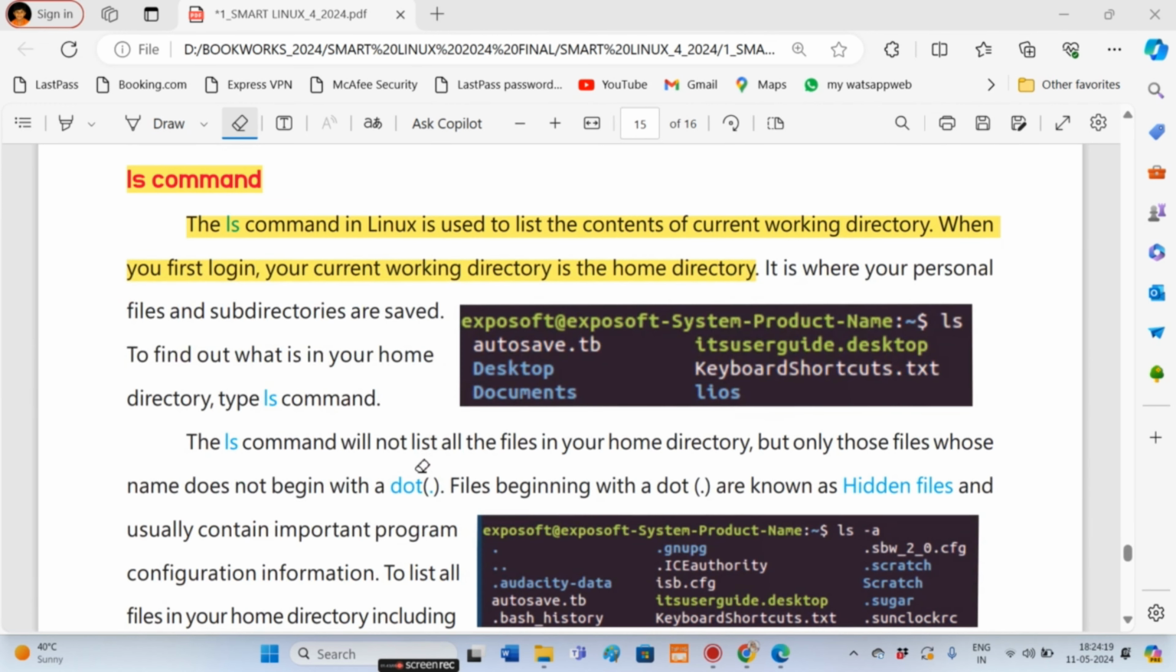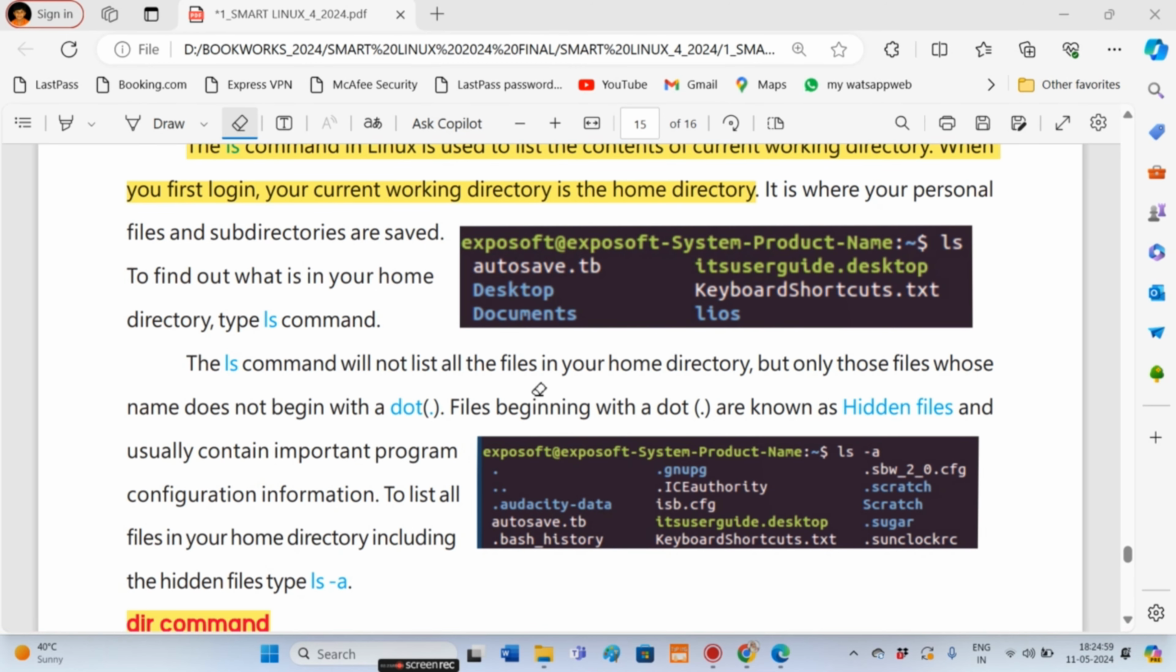ls command. The ls command in Linux is used to list the contents of the current working directory. When you first log in, your current working directory is the home directory. So it will display the home directory's contents. In home we have Desktop, Documents, etc. That is displayed here using the ls command.